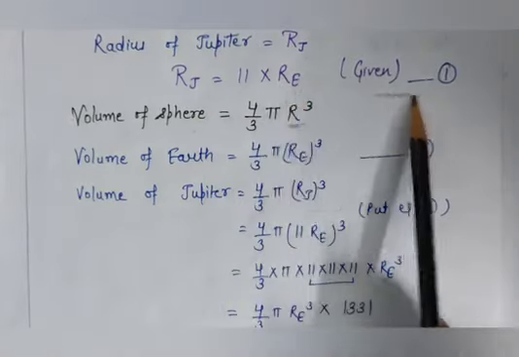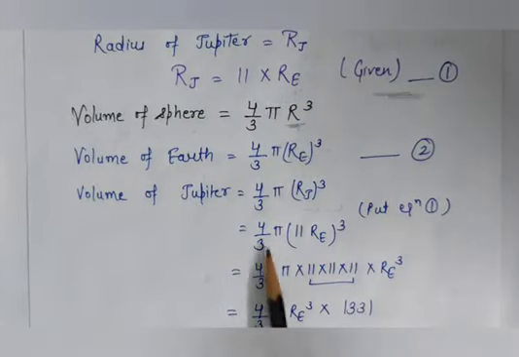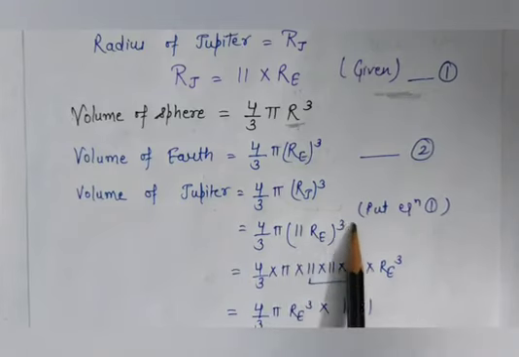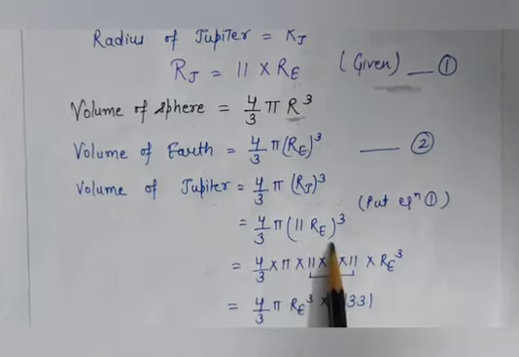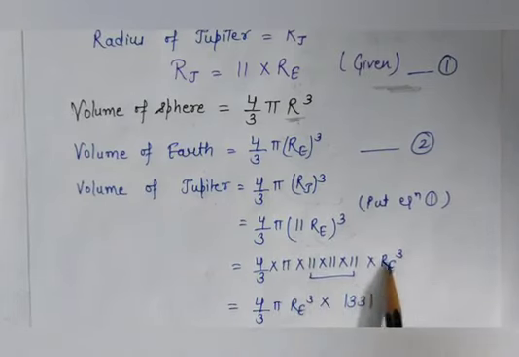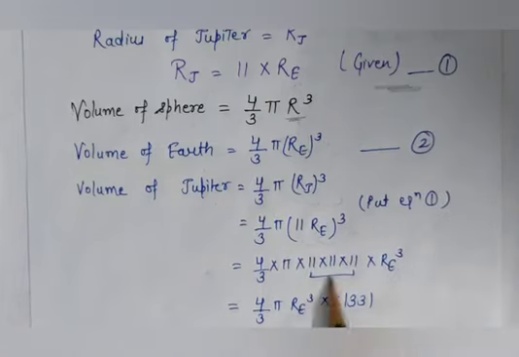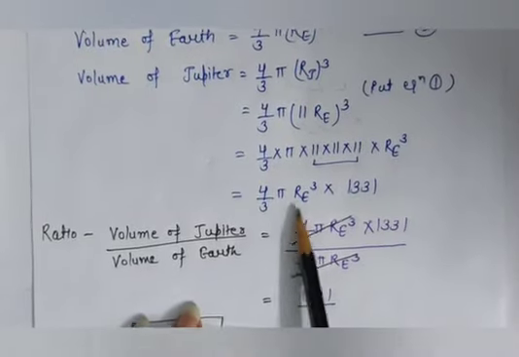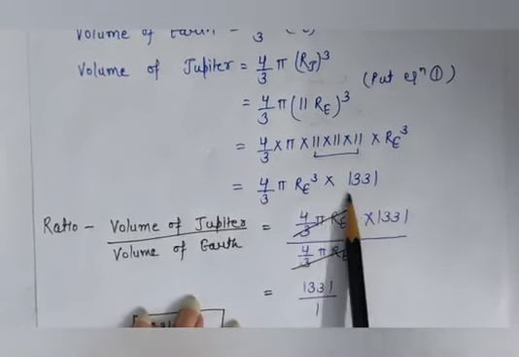So put equation 1 into this equation. So 4 by 3 pi 11 RE cube. Now 11 cube means multiply 11 three times, and you will get 1331. It means 4 by 3 pi RE cube multiplied by 1331.